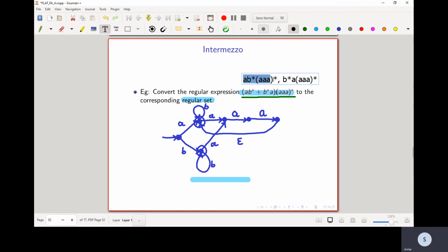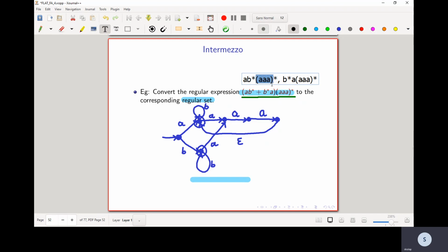Now let's look at A B star A star. So this is basically a set of language. If you recall how a pattern with concatenations matches a language, how we transfer the concatenation operation to the languages matching. So basically this would be the concatenation of the language matching A with the language matching B star with the language matching A star.